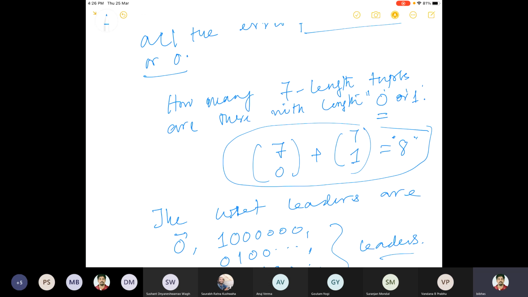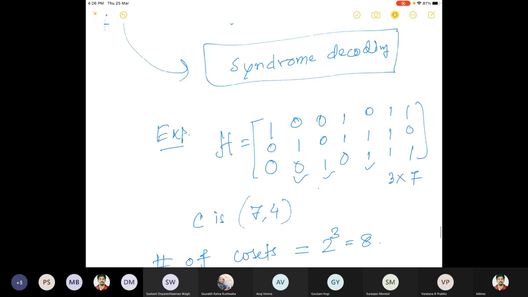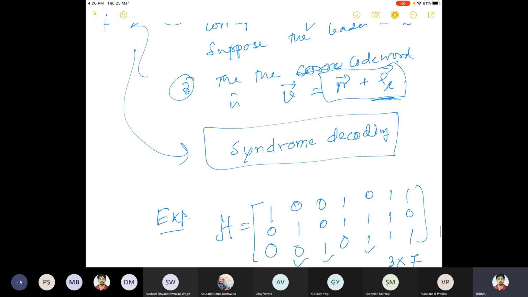We have proved that if there is any n-tuple whose weight is t plus 1, that is not guaranteed to be a coset leader. This we proved earlier. There is at least one such n-tuple which is not guaranteed to be a coset leader.